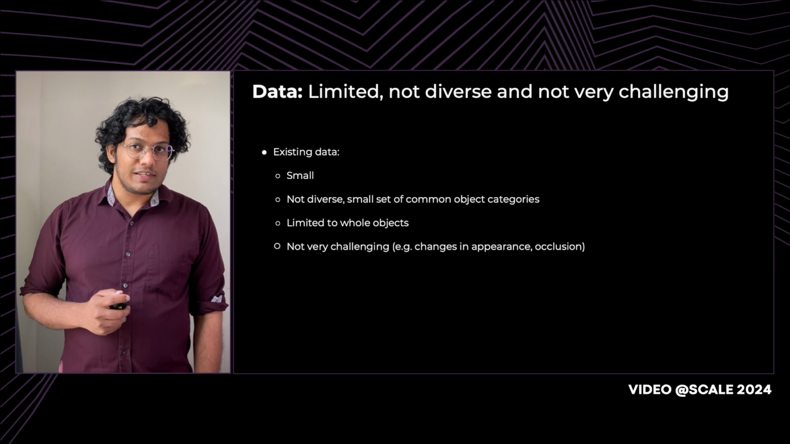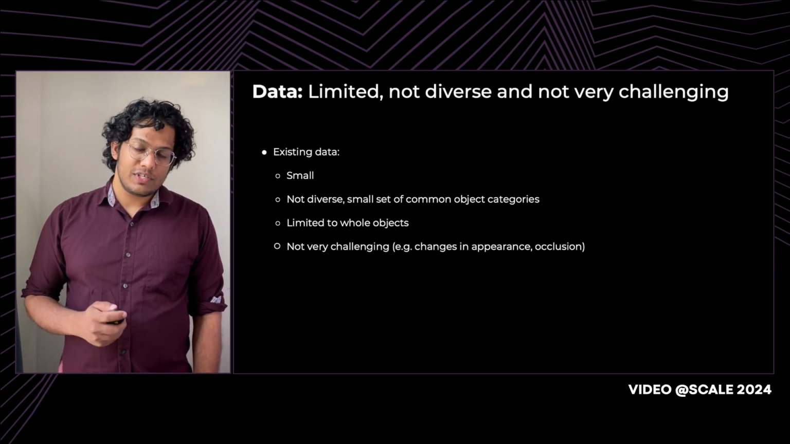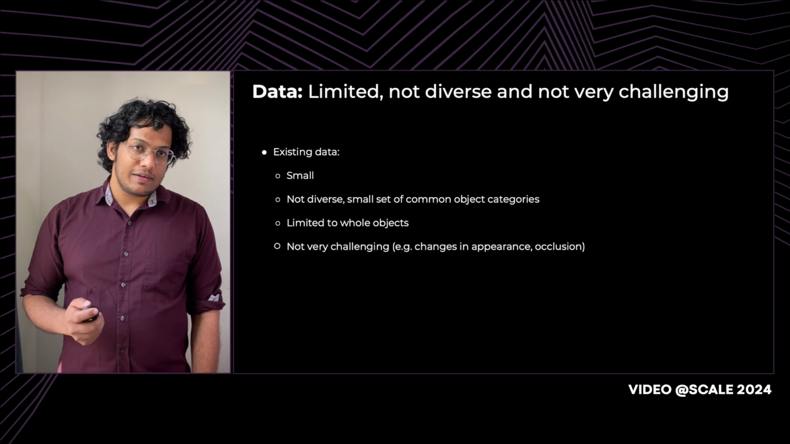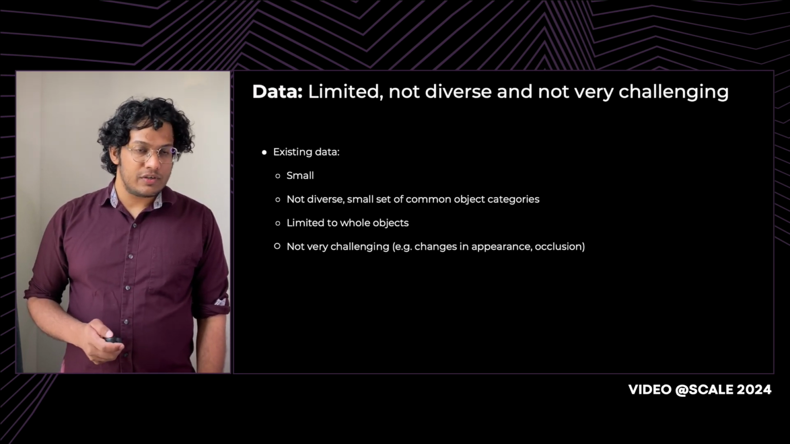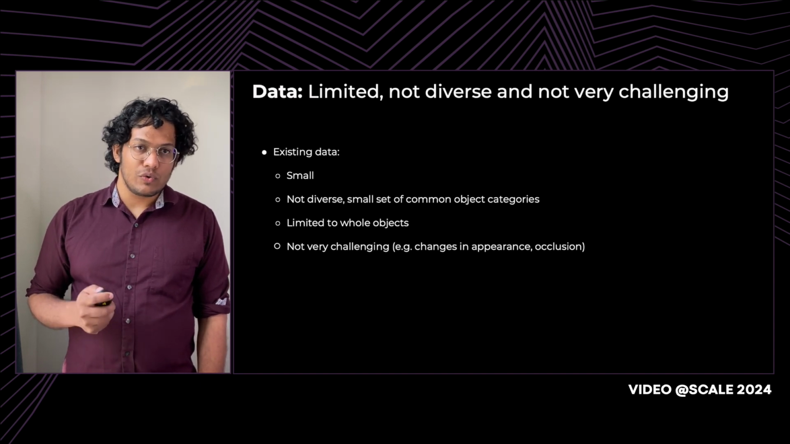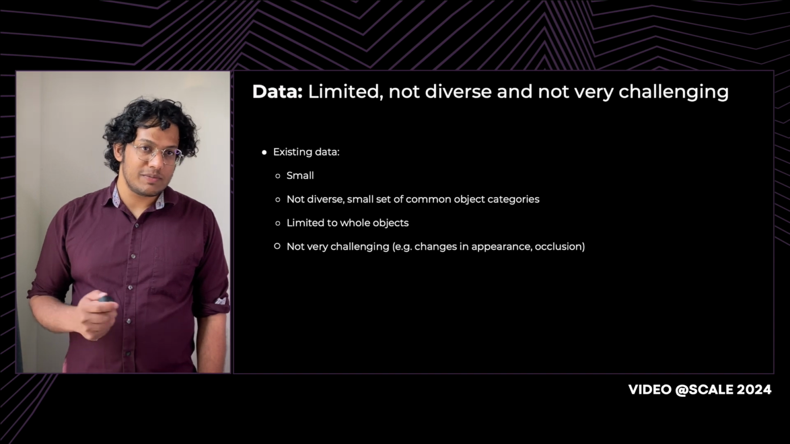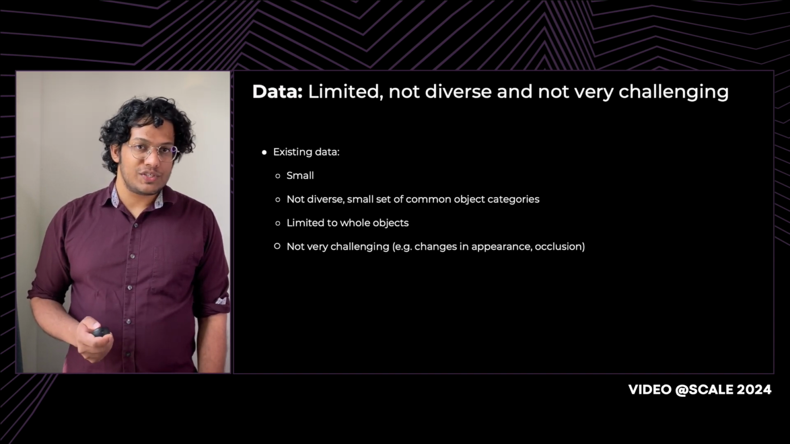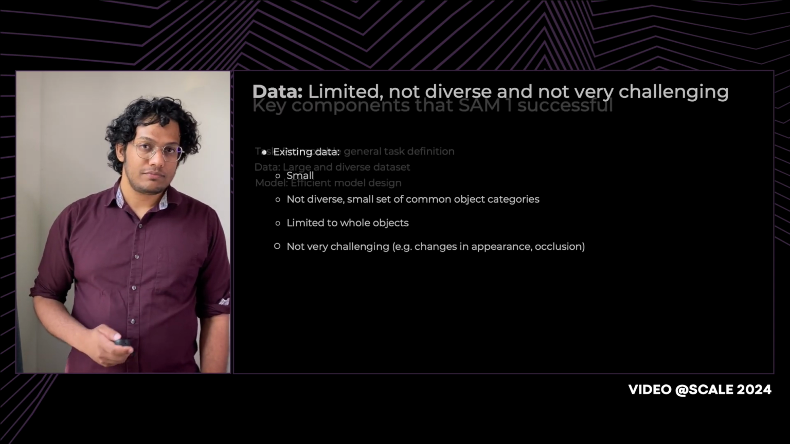On the data side of things, especially on training data, existing datasets have a lot of limitations. One, there's not a whole lot of it. And the existing data tends not to be very diverse and is typically restricted to a small set of common object categories. It also tends to be focused on whole objects over parts. And overall, a lot of data is simply not very challenging, with not much change in appearance, not too much occlusion, not too many similar confusable objects being present, and so on.